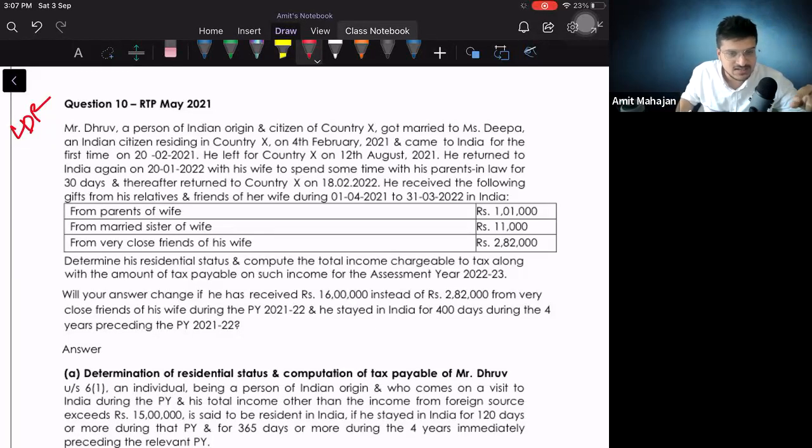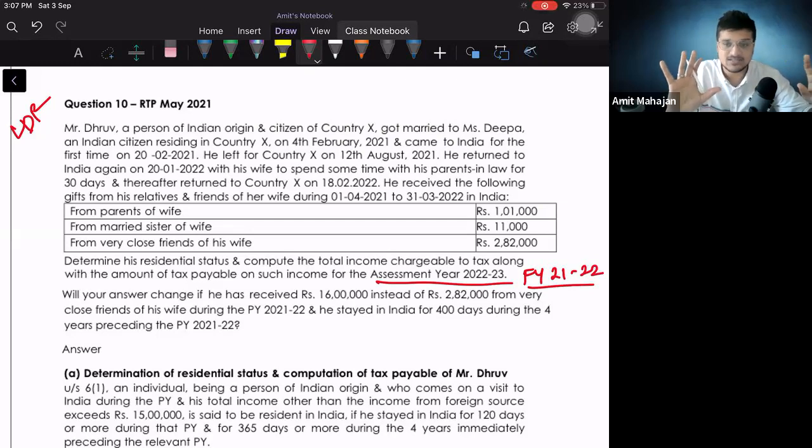So determine his residential status and compute the total income chargeable to tax along with the amount of tax payable on such income for the assessment year 22-23, and financial year 21-22. Will your answer change if he has received 16 lakhs instead of 2,82,000? The relationship is getting deeper, right? So if he receives 16 lakhs instead of 2,82,000 from very close friends of his wife during 21-22, and he stayed in India for 400 days during the 4 years preceding the previous year 21-22.